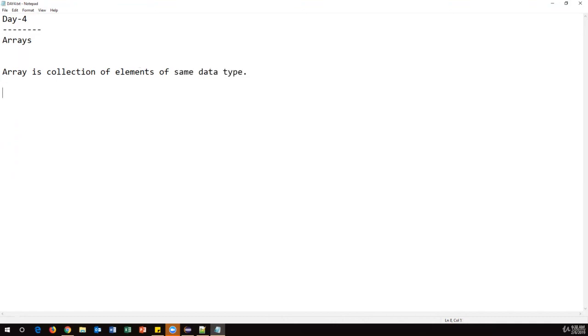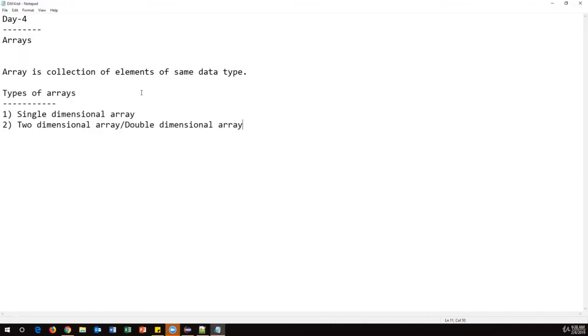Now, in Java, we have two types of arrays. One is the single dimensional array. The second one is the two-dimensional array, also called a double dimensional array or multi-dimensional array. So there are multiple names we have. These are the two kinds of arrays we have in Java.